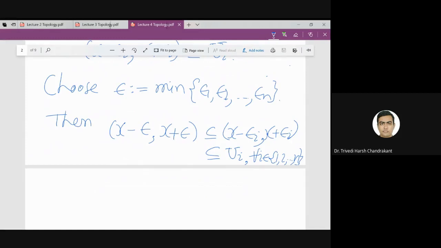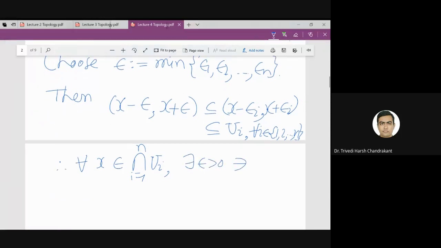Therefore, what we proved is that for every x in the intersection of Ui, there exists epsilon greater than 0 so that x minus epsilon to x plus epsilon is a subset of the intersection of Ui.